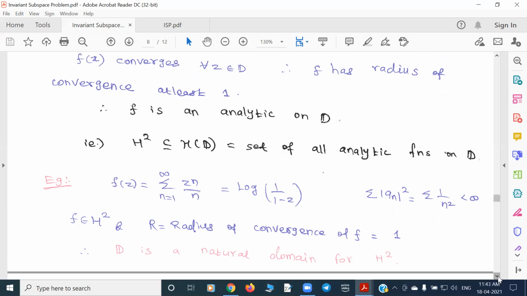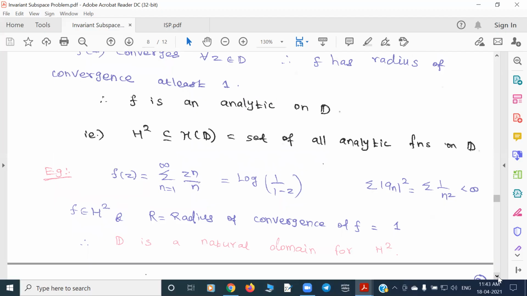But I was asking if you can find a function in the Hardy space which cannot be analytically continued beyond the unit disk at all. For example, one example of a function I know is of the form the sum of z to the n to the power n, but that's not in the Hardy space, right? Yes, those functions have the unit disk as a natural boundary. But that's not in H2, though it is certainly in H^p space for p less than 1.